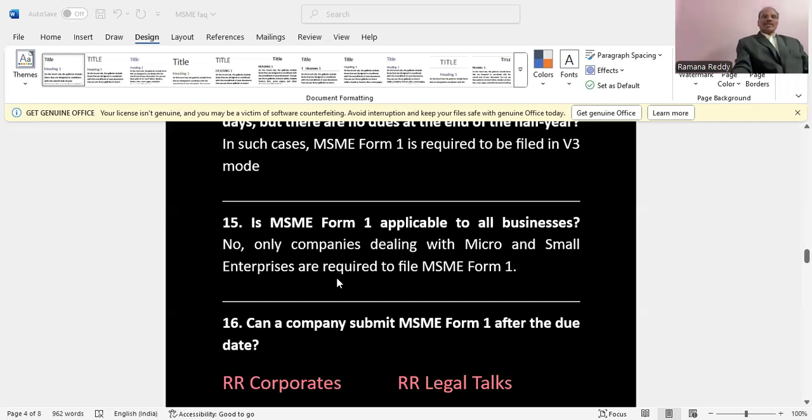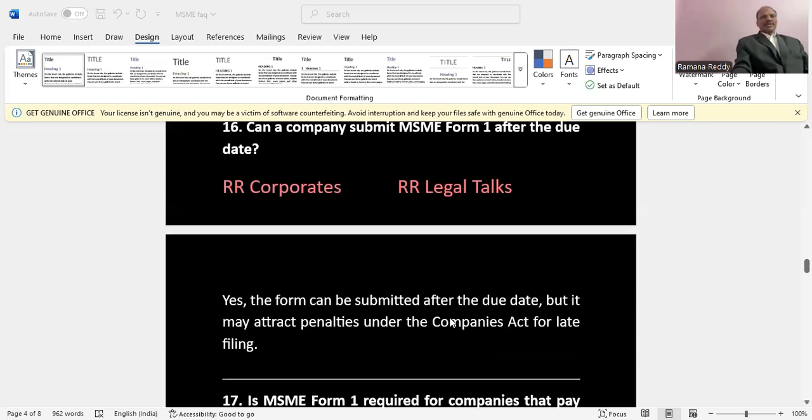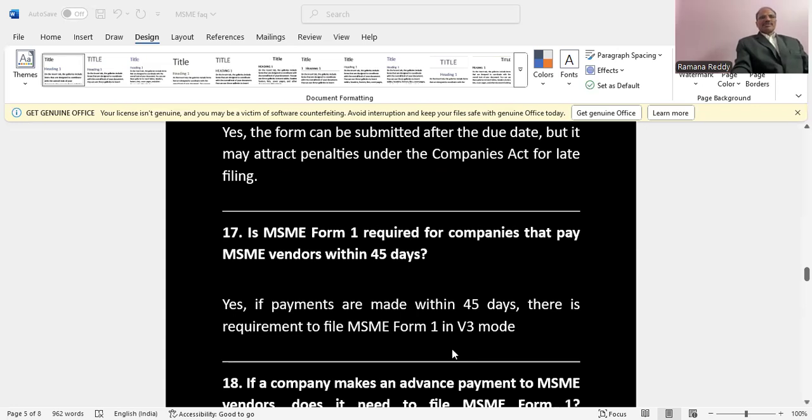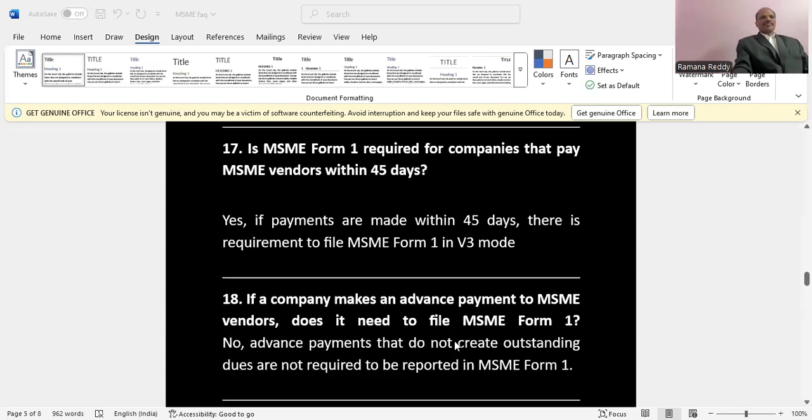If vendors are micro and small enterprises. So can a company submit MSME Form 1 after the due date? Yes, the company can submit after the due date, but it may attract penalties under the Companies Act for late filing. Yes, it has to be filed. Is MSME Form 1 required for companies that pay MSME vendors within 45 days? Yes, we have already explained.